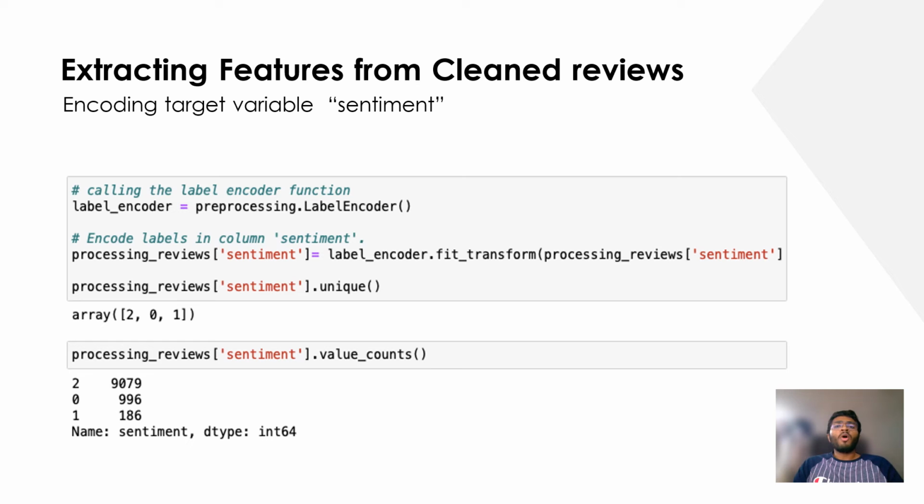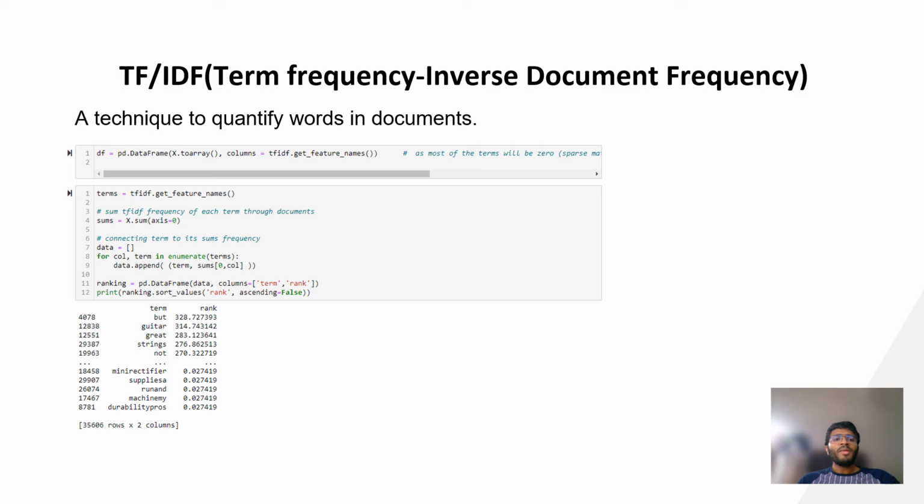Next, before we built the model for our sentiment analysis, it was required to convert the review text into vector formations, as computers cannot understand words and their sentiments, and therefore we encoded the column sentiment. Next, we performed TF-IDF, term frequency inverse document frequency, a technique to quantify words in documents. We computed a weight for each word, which signifies the importance of the word in the document and the corpus. Here we can see that guitar, great, string were ranked the most, and their importance in the document can be seen here.